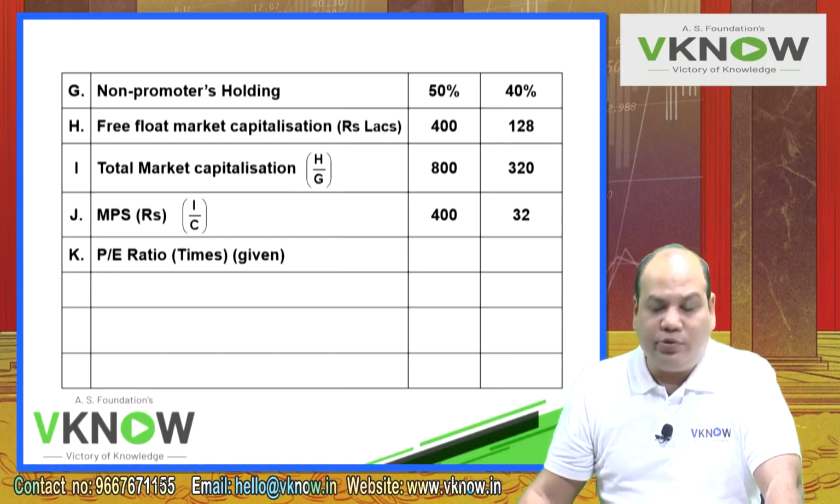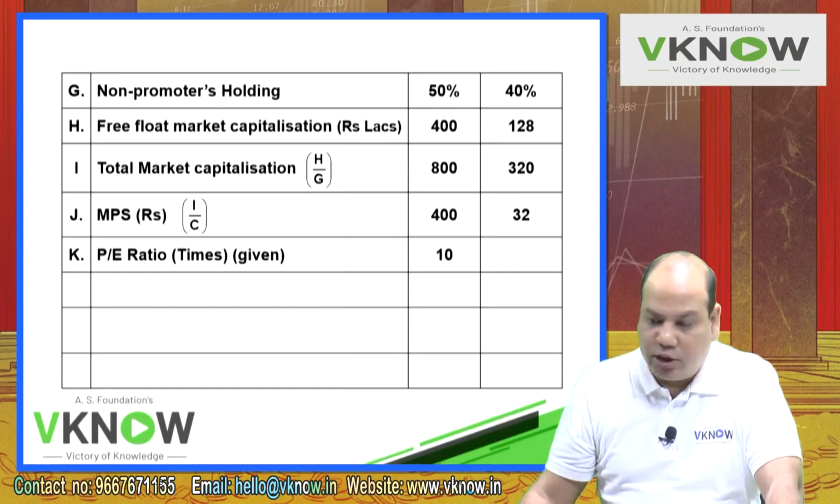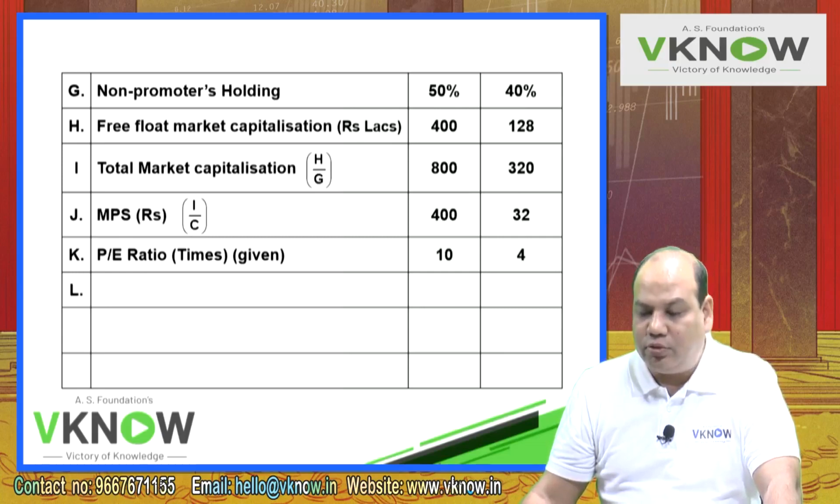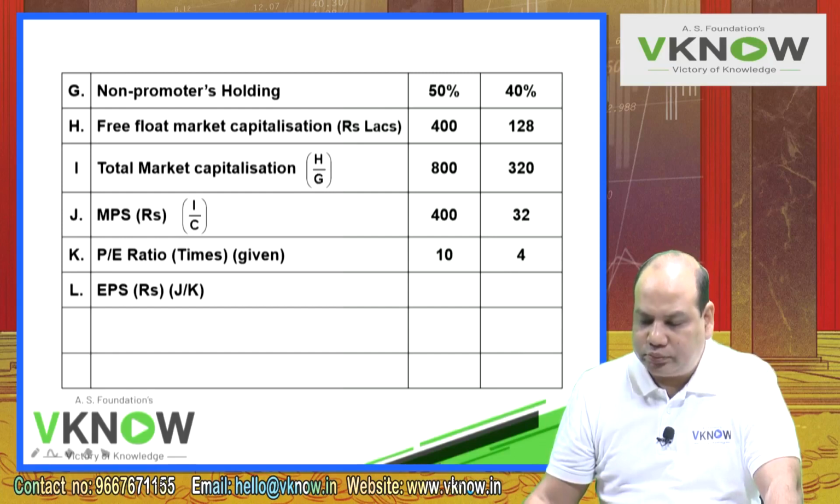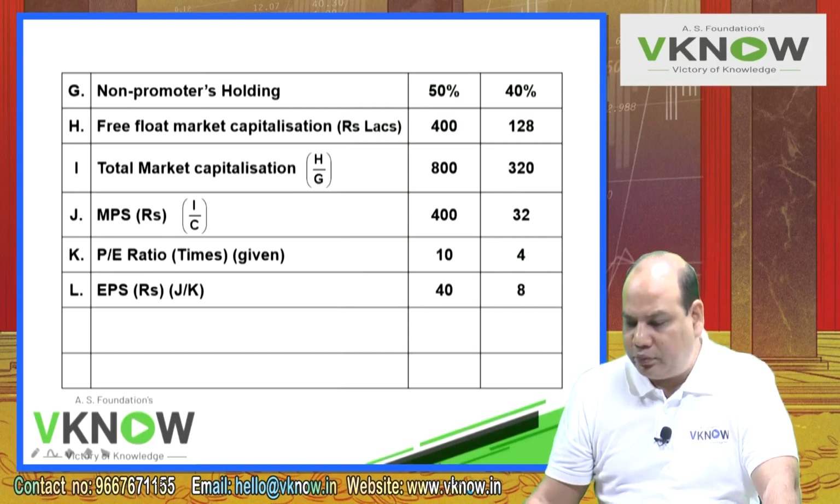Next, write down P/E ratio in times, given. So how many times is P/E ratio for Abhiman Limited? 10 and 4. Can I now find out the EPS in rupees? Yes. EPS will be MPS upon P/E ratio. So I got 40 and 8.